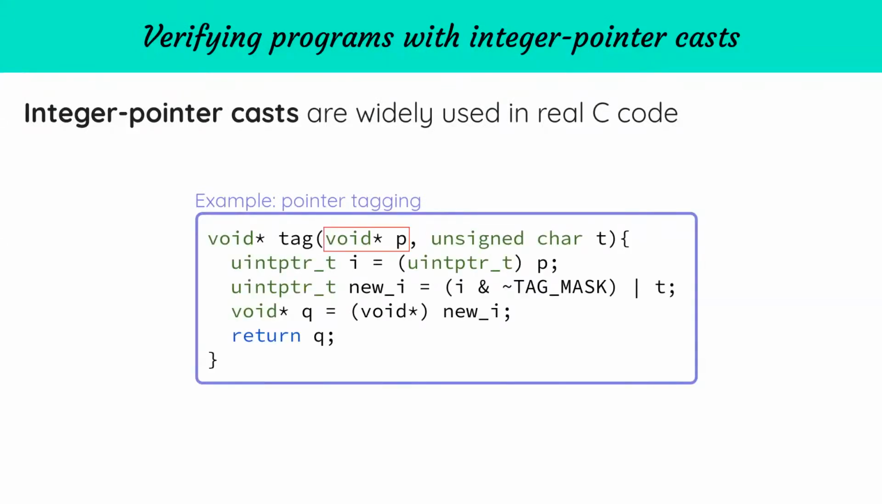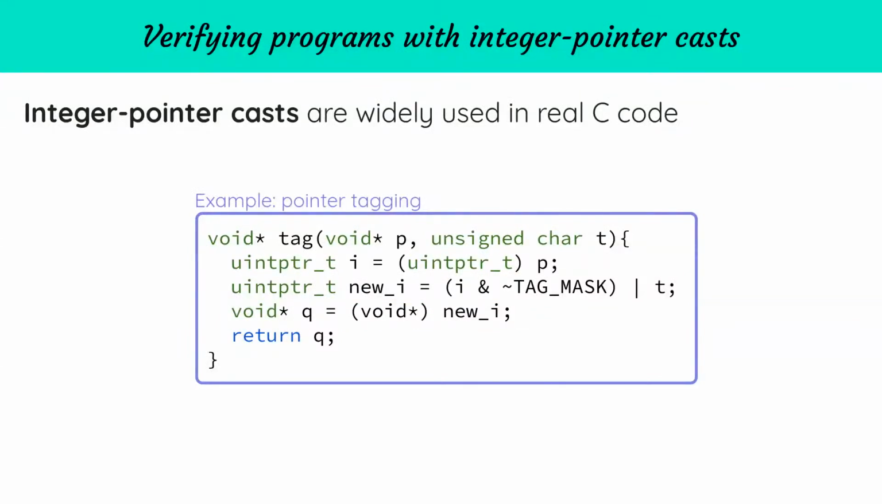It takes as argument a pointer p that may already have a tag, and a new tag value t to apply to it. The function then starts by casting p into an integer i, and then the tag is written using integer arithmetic and the result is stored in variable new_i. And finally, new_i is cast into the result pointer q. So what we have seen here is that the tag function relies on the fact that pointers are not just abstract values, but also have an integer representation that can be manipulated.